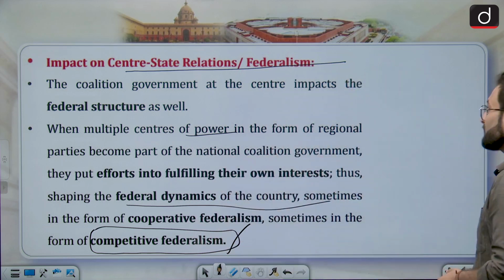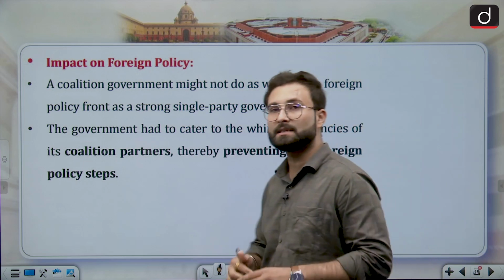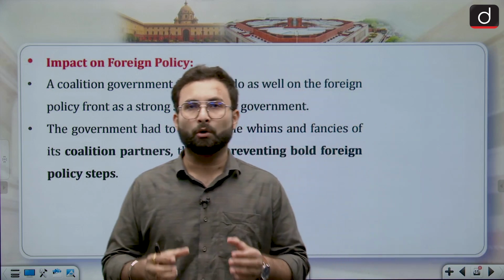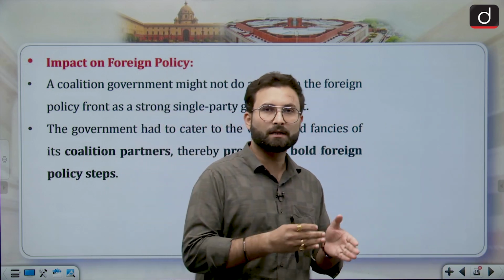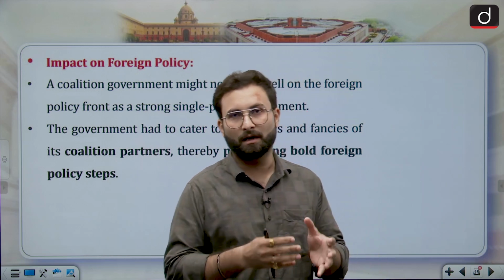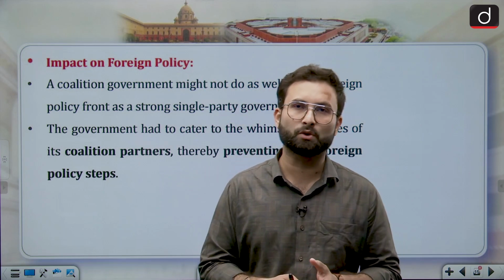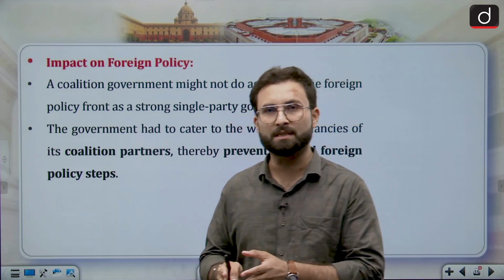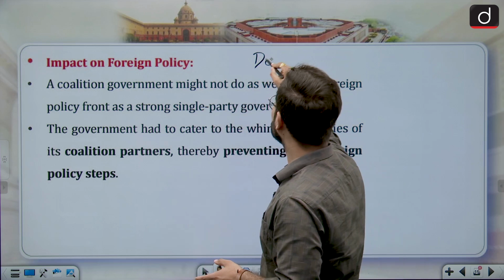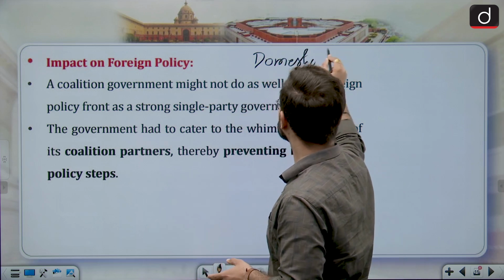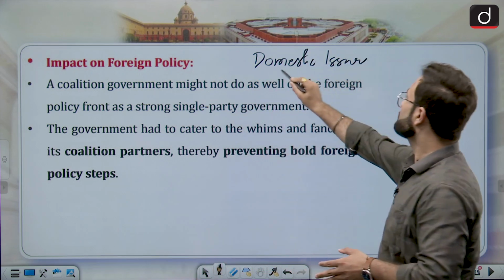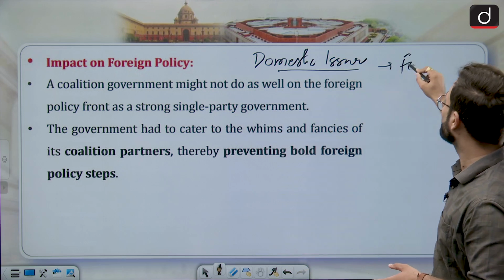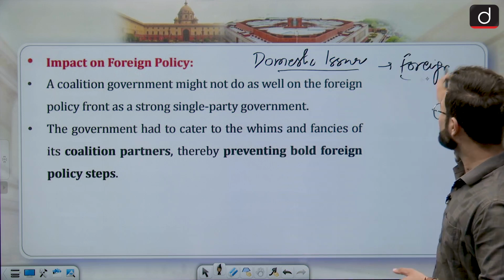Now, coming to the next part, the impact on foreign policy. It is generally thought that since a coalition government is there, the government is kind of unstable. So the focus of the parties is to make sure that the government remains. So you will focus more on domestic issues, and there are chances that you might sideline foreign policy issues. So that is the general perception.